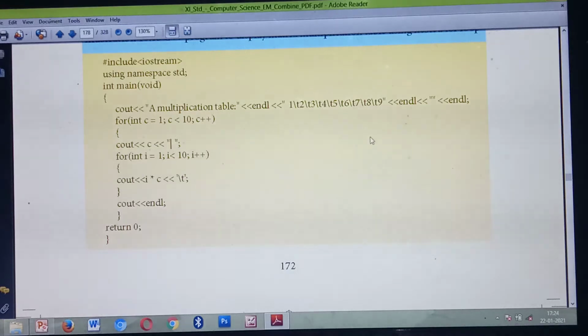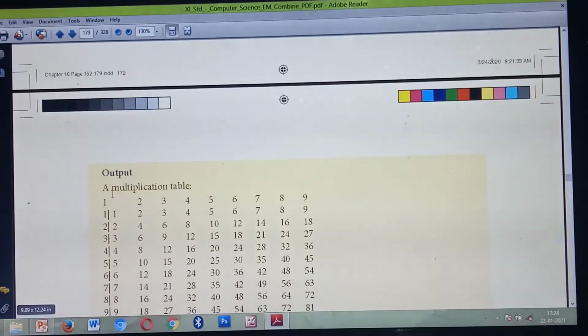Understood? Then the first row is over, you have given this row. Then multiplication means like this: 1 into 2, 1 into 3, 1 into 4, 1 into 5. So each row should be multiplied as it is, from the column. Each column's first value should multiply with each row value.